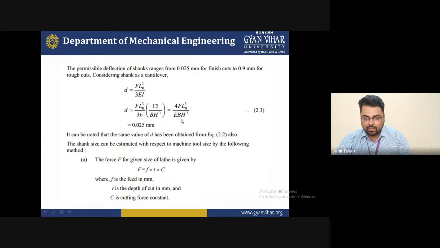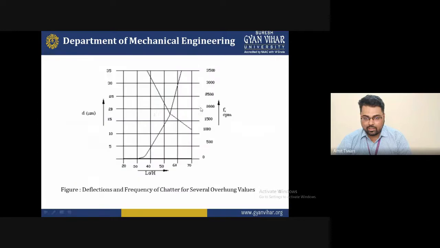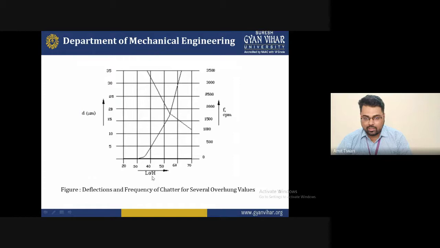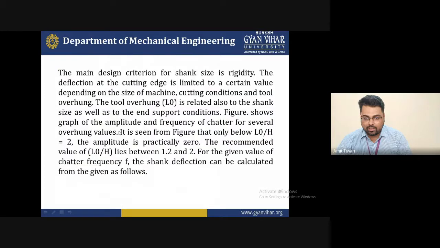In this figure, you can see the graph of amplitude and frequency of chatter for observable overhang values. We can discuss it for a few minutes. In this figure, it is only below L0 by H equal to 2. Here you can see L0 by H, and the amplitude is particularly 0, and the determinant values are about 1.2 and 1.1.